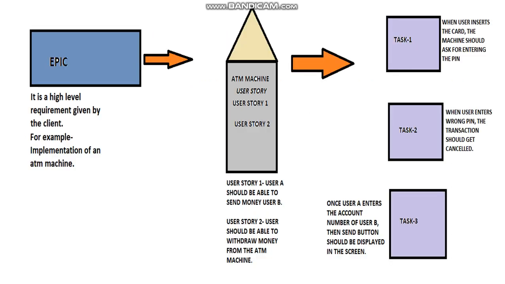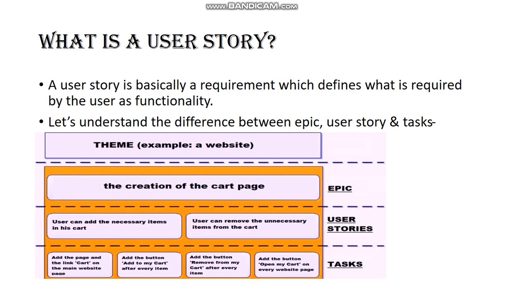Now, here in this ATM machine, you can see there are two user stories. Story 1: user A should be able to send money to user B, and in user story 2, user should be able to withdraw money from the ATM machine. Now, here you can see, as I told, the difference between epic, user story, and task.